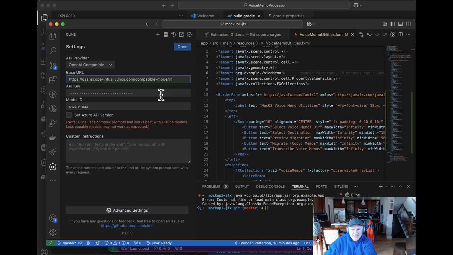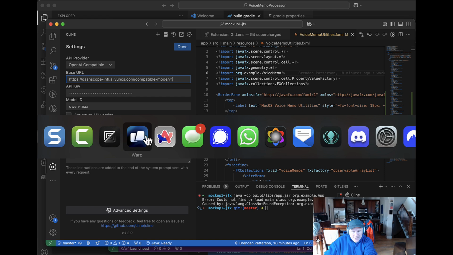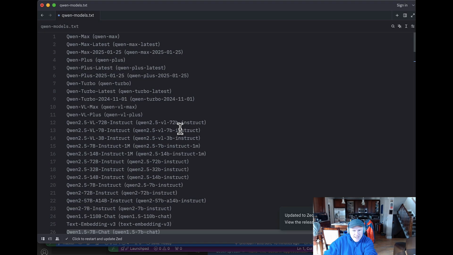I found this in some Alibaba documentation. Put in your API key, and then the models. There's a bunch of different models, which I'll show. I sort of copy and pasted this from, I think, Alibaba's site, but qwen-max seems to be the most powerful, sort of pimped out one, but there's all these other ones. So there's qwen-max, there's turbo, and there's plus. Those seem to be the three. Honestly, I don't really know the difference between these. I think qwen-max is the biggest one. That's what I'm running with for now.